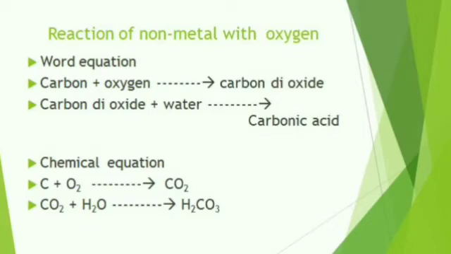Why is this an acidic oxide? Because carbon dioxide dissolves in water to form an acid called carbonic acid, H2CO3. So finally we obtain an acid, and this non-metal oxide is considered an acidic oxide.